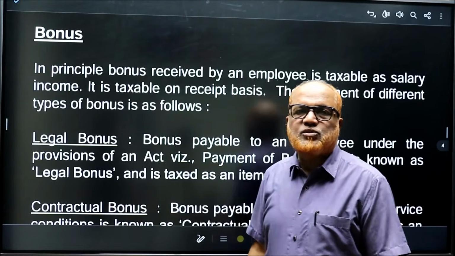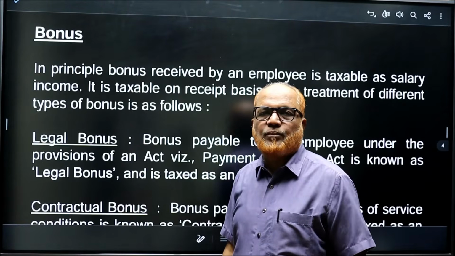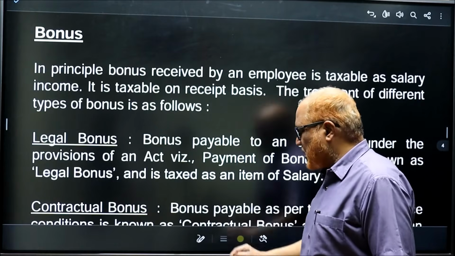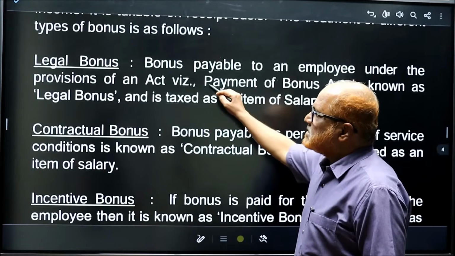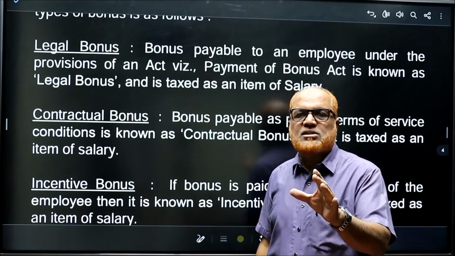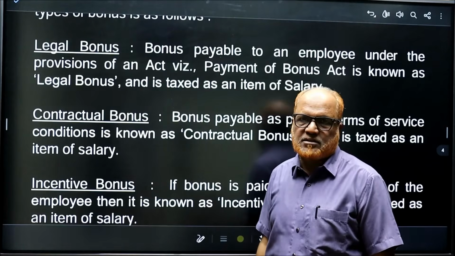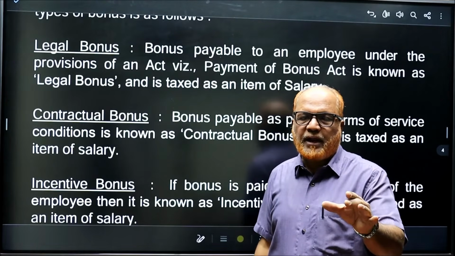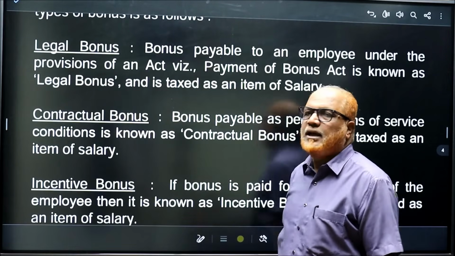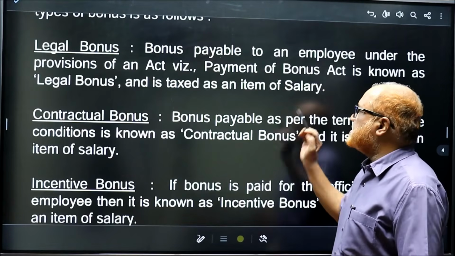Now we have different types of bonuses. In examination, you may be asked a theory question: what are the different types of bonuses? So you should write the types of bonus as legal bonus. Legal bonus is the bonus which is fixed by the act, like in India, we have the Payment of Bonus Act. Any amount paid under the Payment of Bonus Act is called legal bonus, and legal bonus is fully taxable under the head salary.